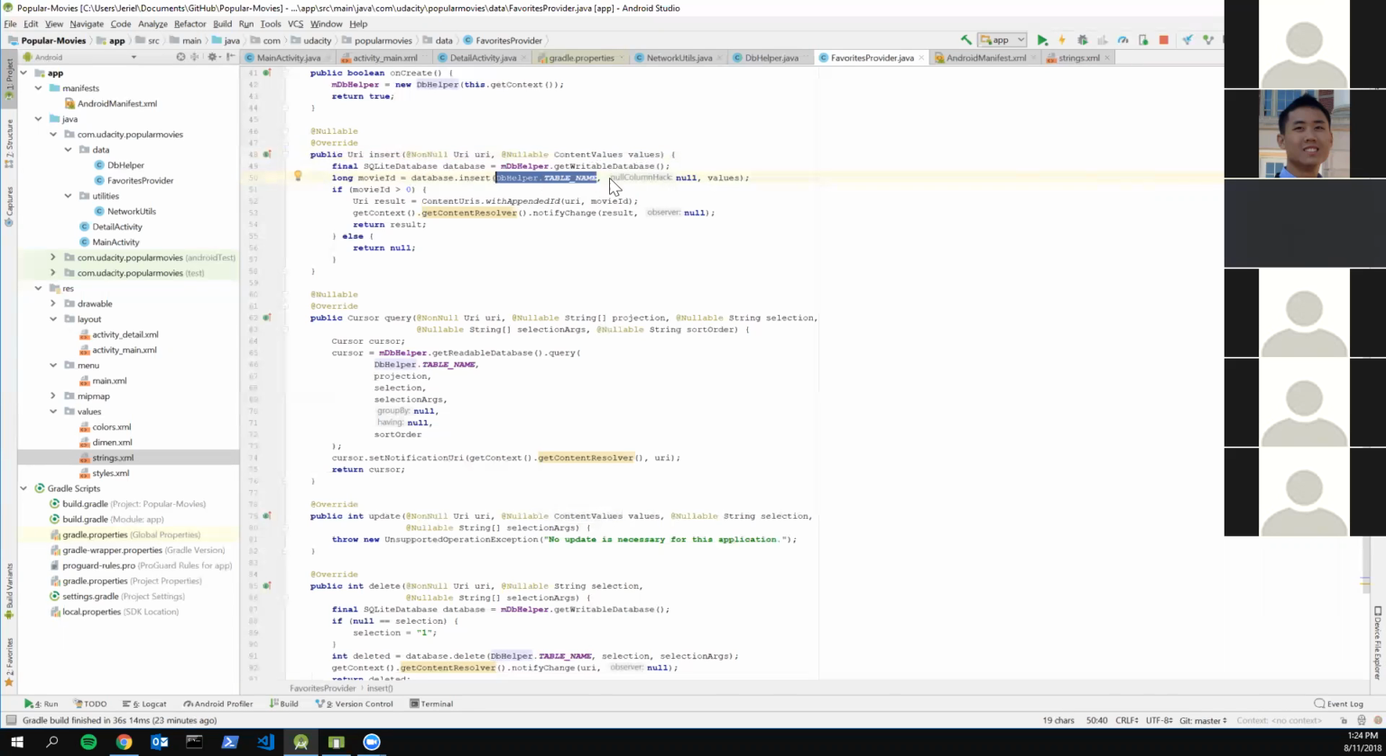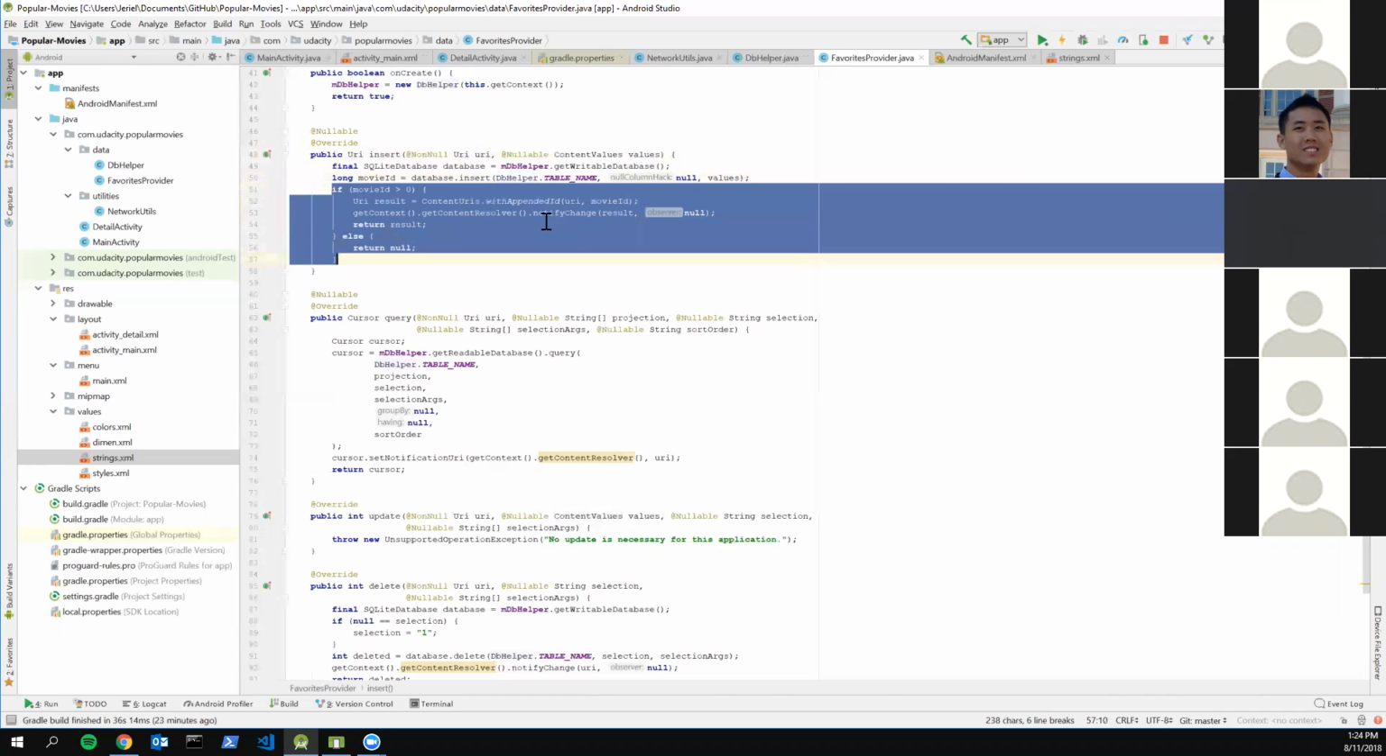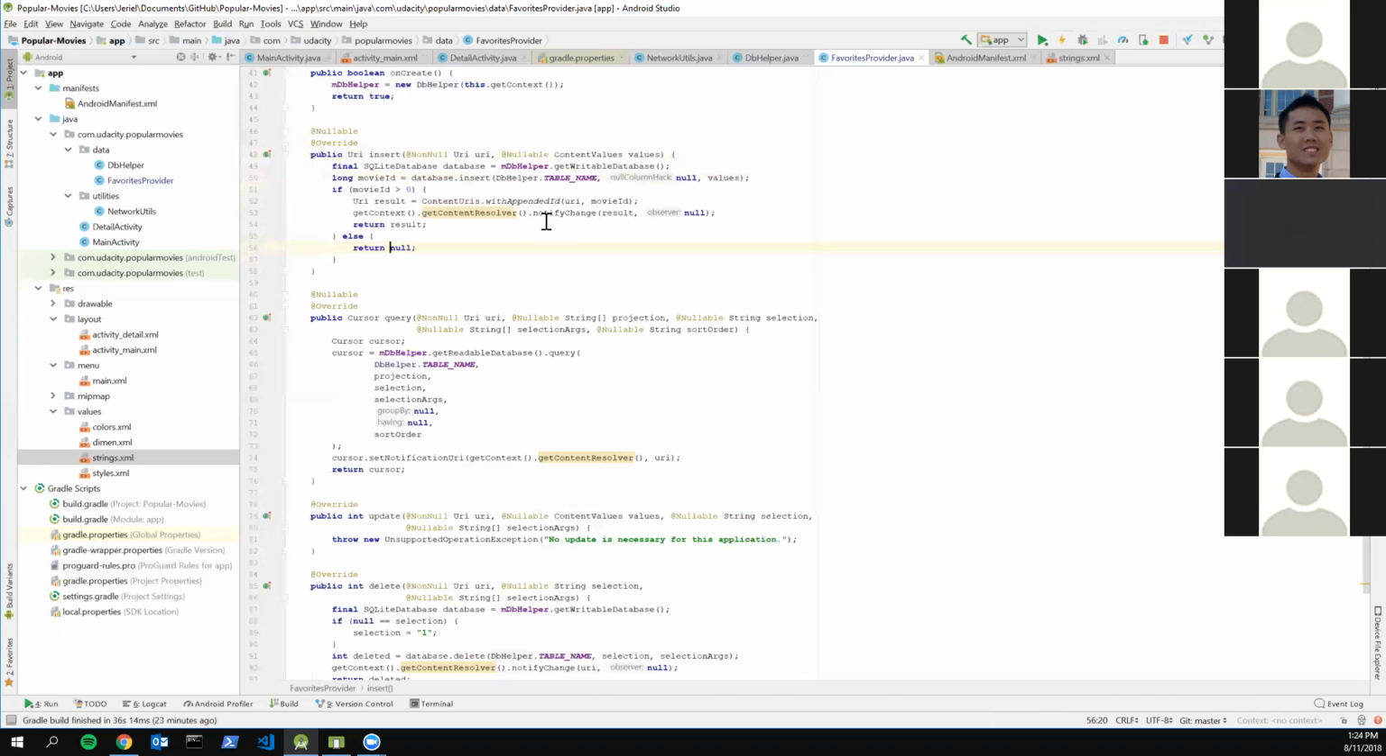And then essentially you're just going to do this part right here. This is an if block. It's just going to check if it successfully inserted into the database or not. If it did, you're just going to call this method right here, and essentially what that does is it notifies the underlying system that everything's good, and that we managed to insert it successfully.